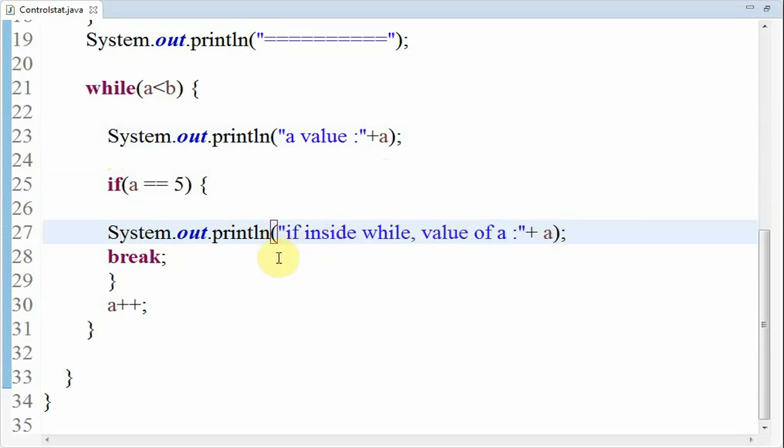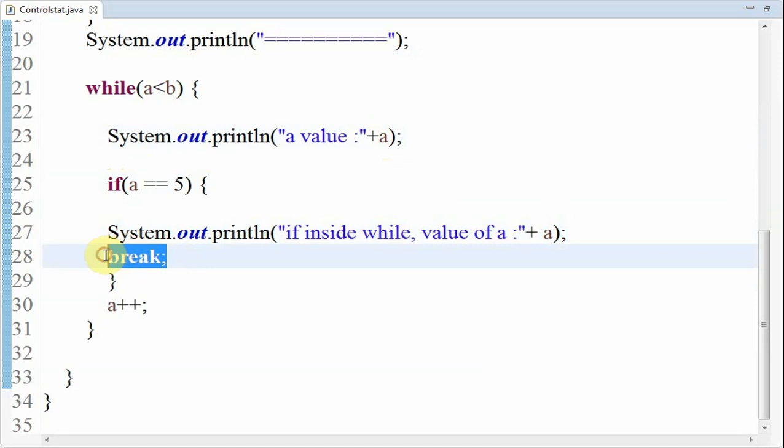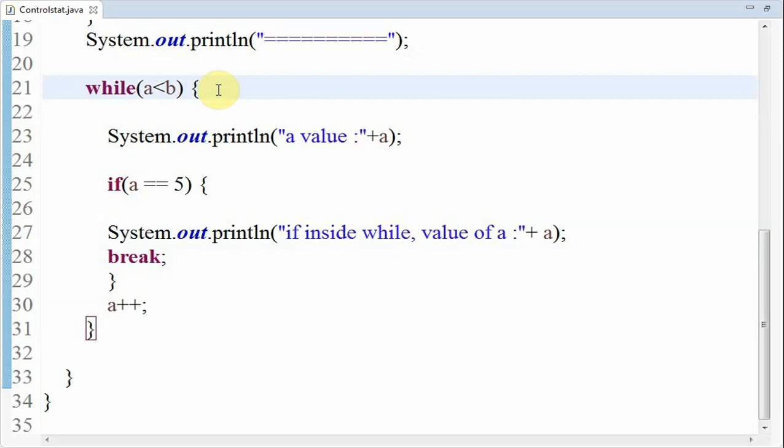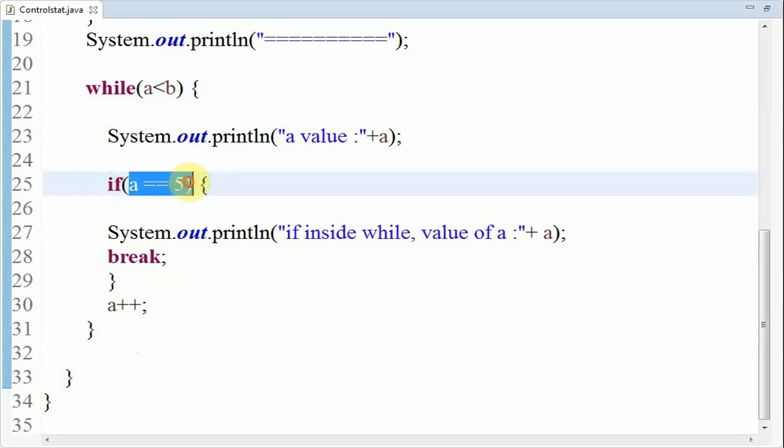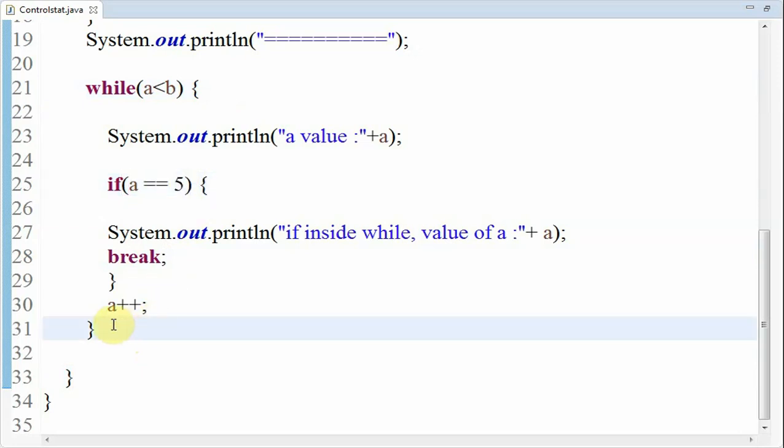Then next it will check for break. So when it checks for break, the iteration stops. I mean this while loop's iteration stops and it will come out. So that is the significance of break. When we write break and if this condition gets satisfied, it will not iterate the next time. It will stop its iteration and it will just come out of the while block.